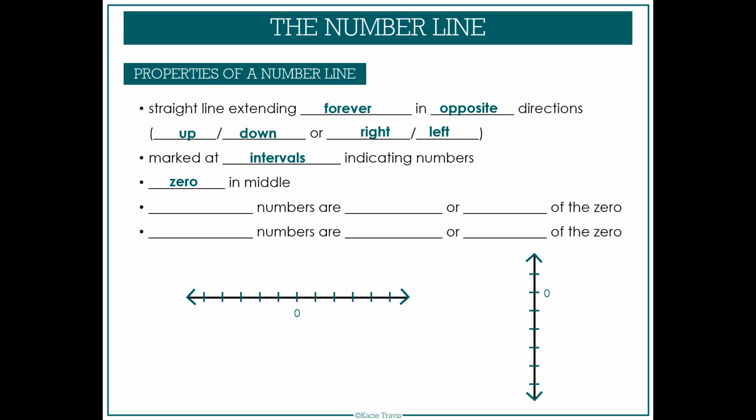but just know that in the big scheme of the real number system, 0 is in the middle, and then the numbers that are positive are going to be above or to the right of the 0, like these. And the negative numbers will be below or to the left of the 0, like these. And you can see this example of this vertical number line on the right. The 0 is not in the middle of this drawn number line, but it is in the middle of the set of positive and negative numbers.